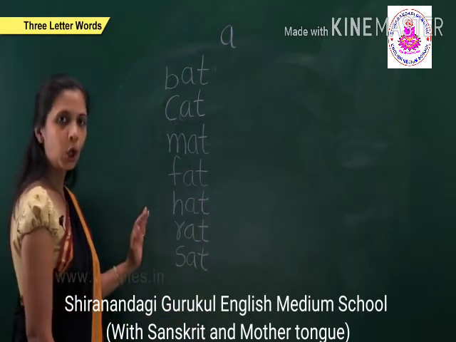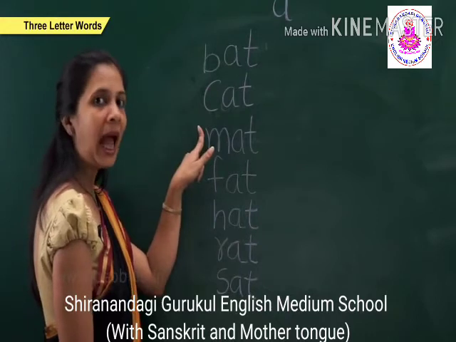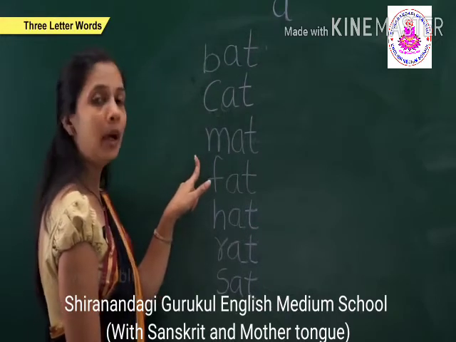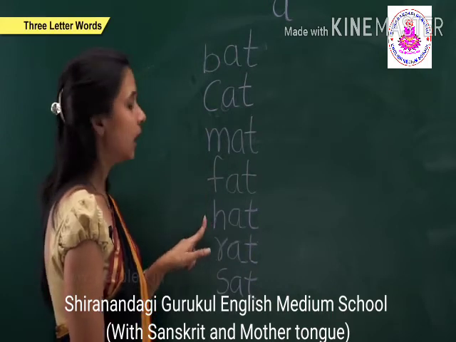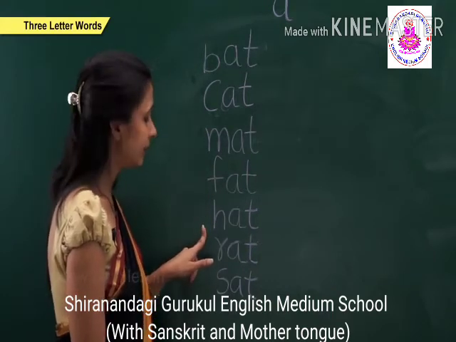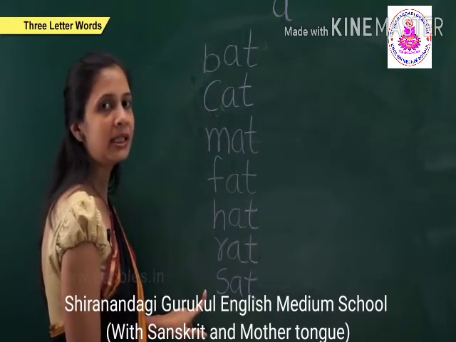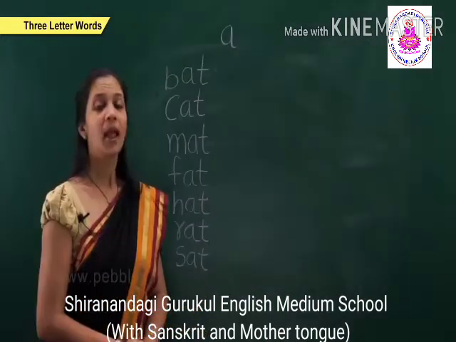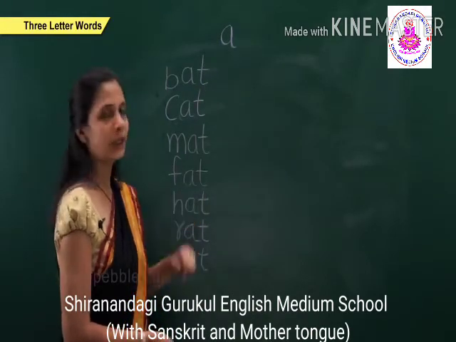Now we will repeat all this. B at bat, K at cat, M at mat, F at fat, H at hat, R at rat, and S at set. Okay. With the help of A vowels, we can start with new words.